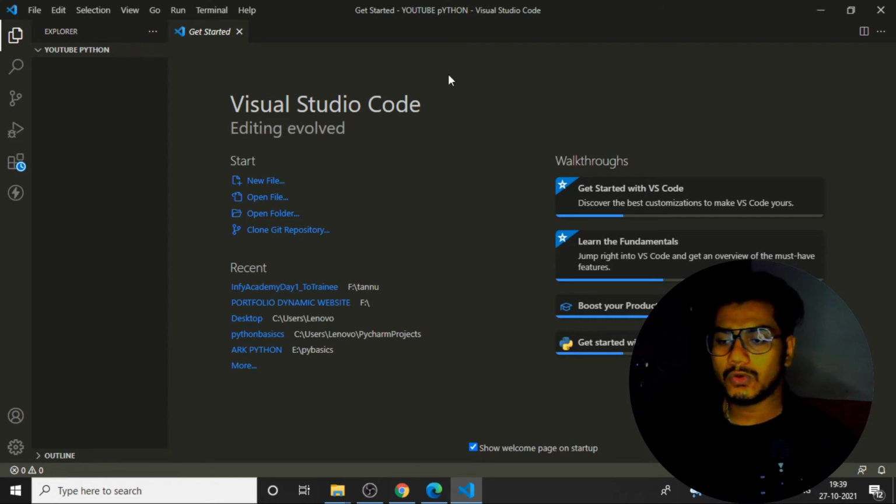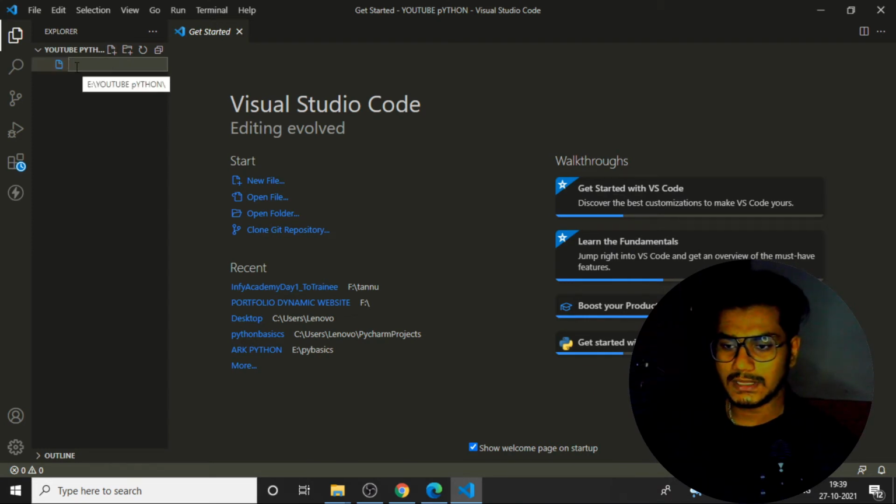If I just press Control and zoom, I can zoom that also. Everything I'll be telling you the shortcut with this. Okay, so now let's try to write our first program. I'll just click onto the new file over here. So you can see I'm getting a logo. If I just clear here, it is just giving me some suggestions.